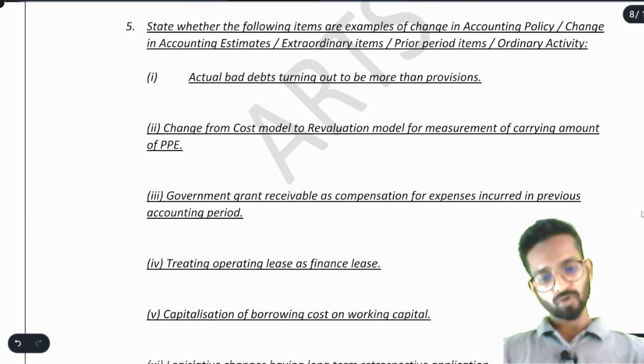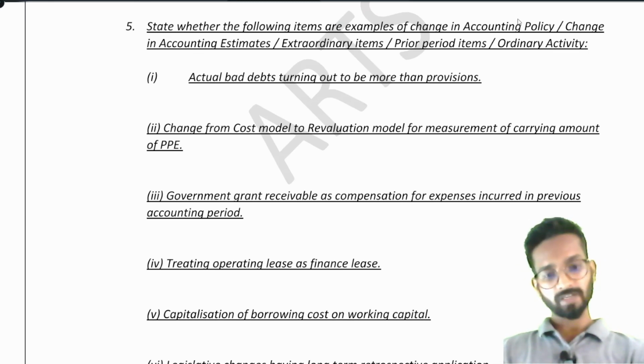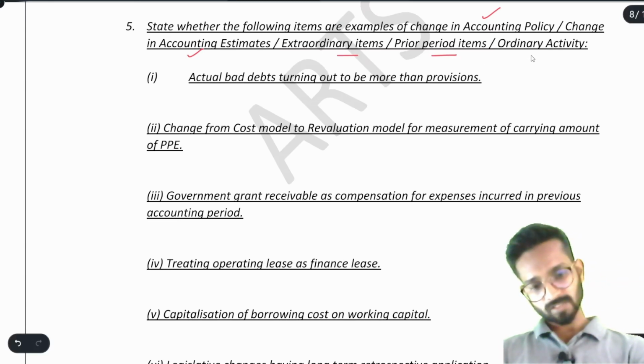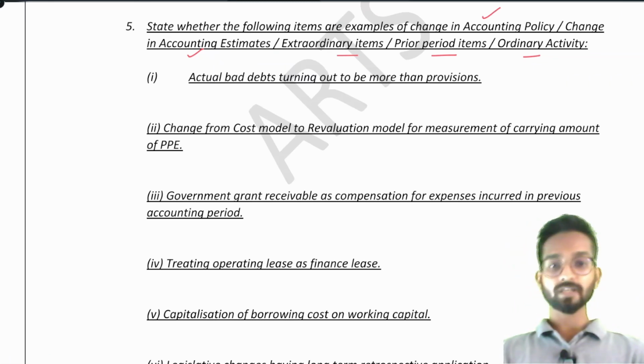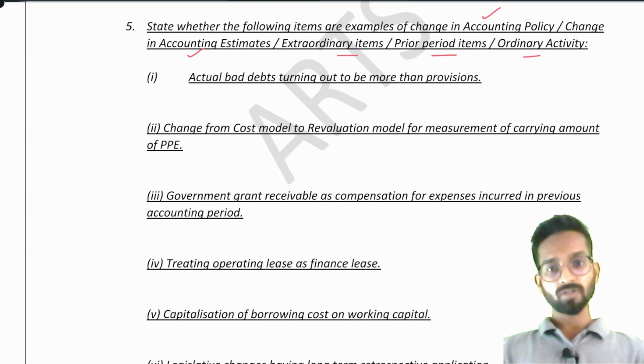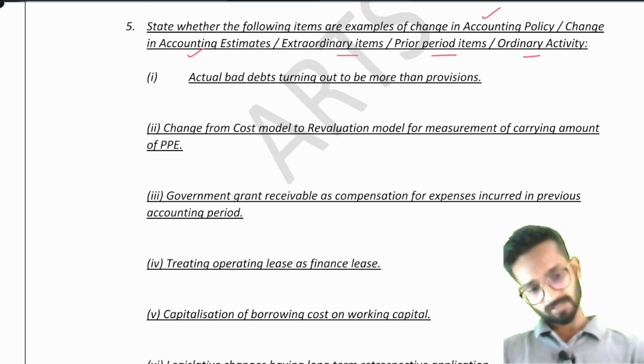State whether the following items are examples of change in accounting policy. We have to identify now whether it is change in accounting policy or change in accounting estimate, or it is extraordinary item, or it is PPI, or it is ordinary activity. Okay, now see. Actual bad debts turning out to be more than the provision. It means what? I made a provision of 30,000 rupees, but actually there were bad debts of 35,000. Okay, what is this? This is